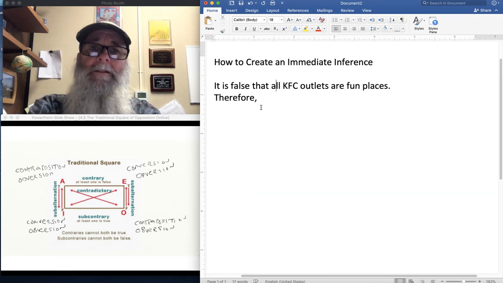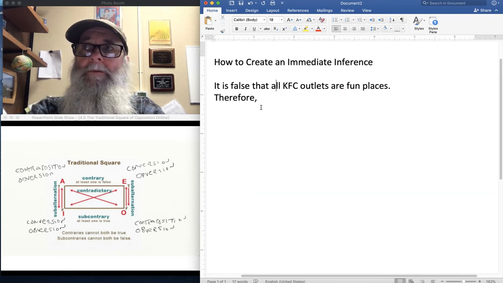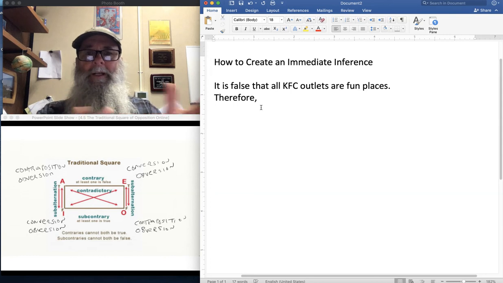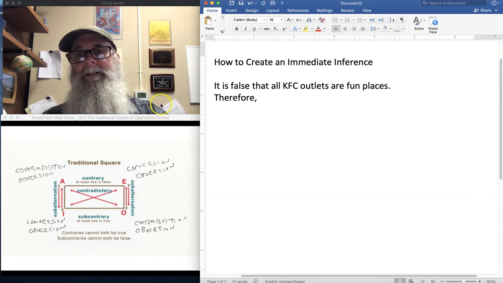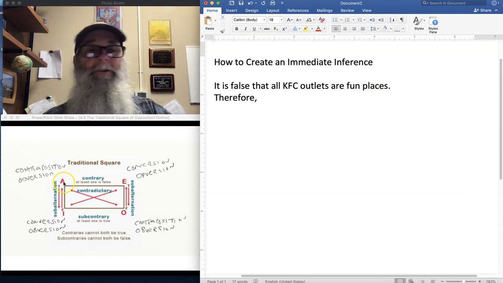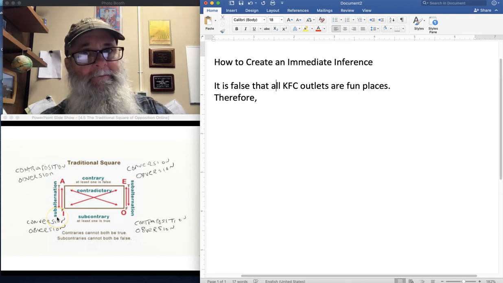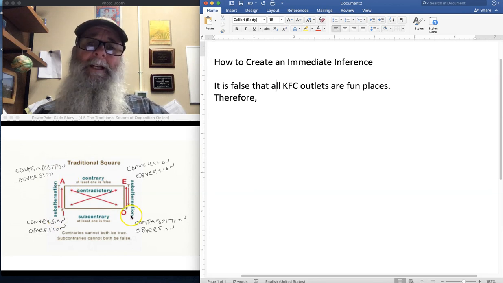Now, I'm giving you a premise for this, and you may determine that that premise is false, and that's okay. That's perfectly fine. So you just want to set your premise up like this. It's false that all KFC outlets are fun places. All right. Same thing applies. If you have a false A statement, there's certain things you can and can't do. You can't subalternate it. You can never convert an A claim, but you could contradict an A claim, and that's going to give you a true O claim.